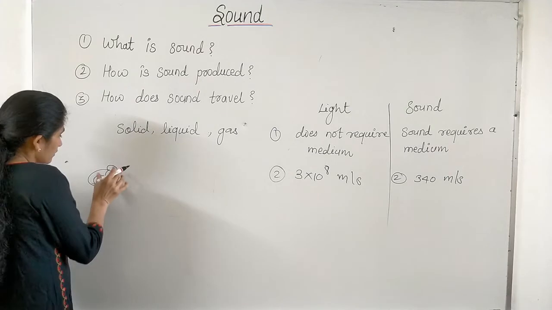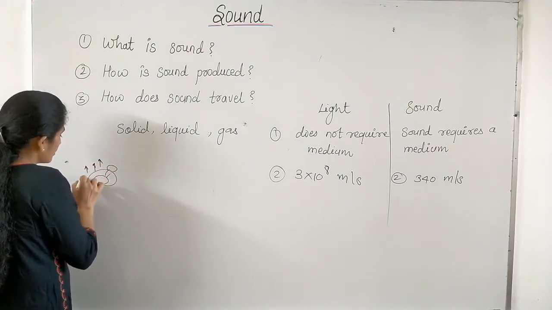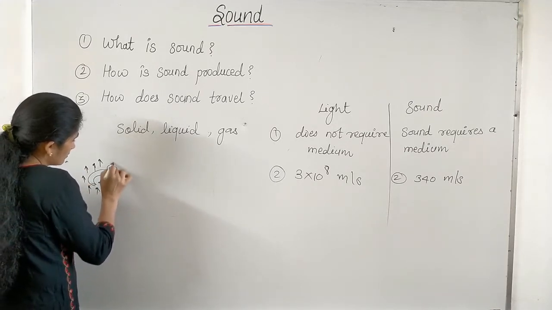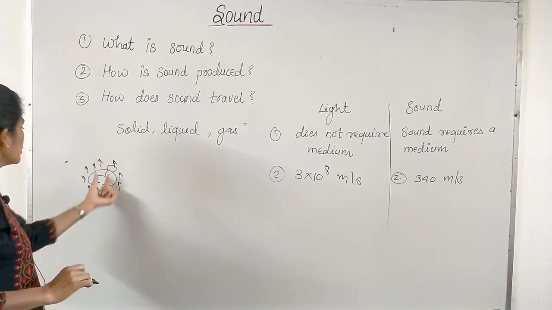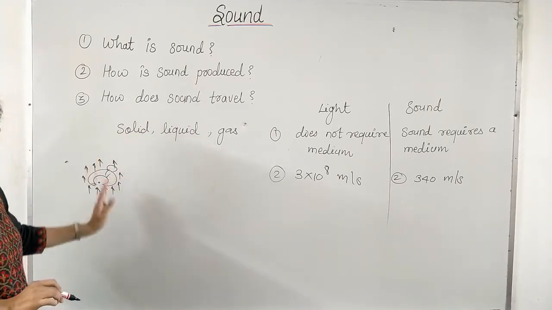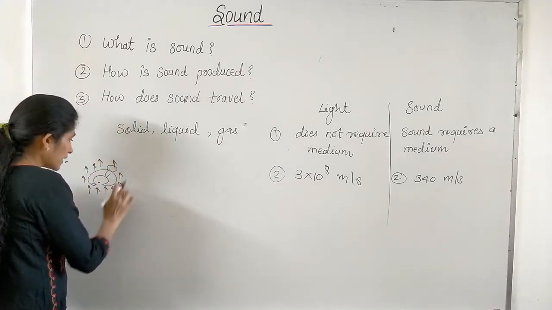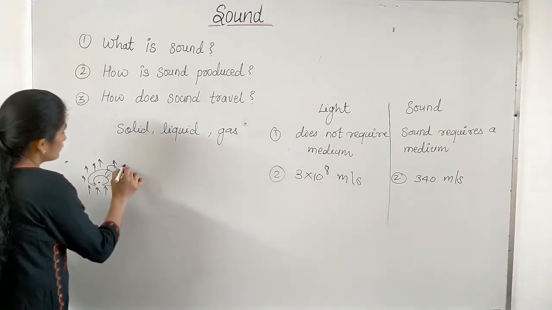Then what happens when it vibrates? It makes another particle which is close to this bell vibrate. Due to this, the neighboring particles which are close to the source start vibrating, and these vibrating particles make other particles of the medium vibrate.